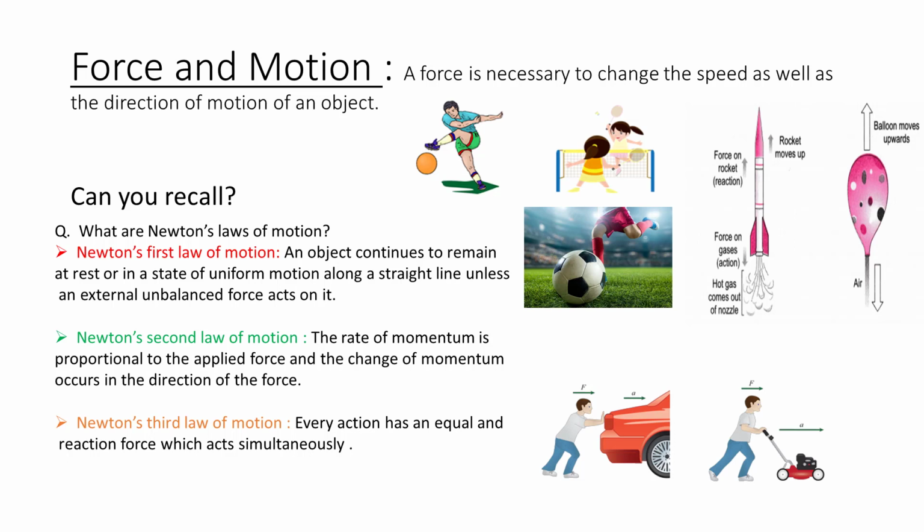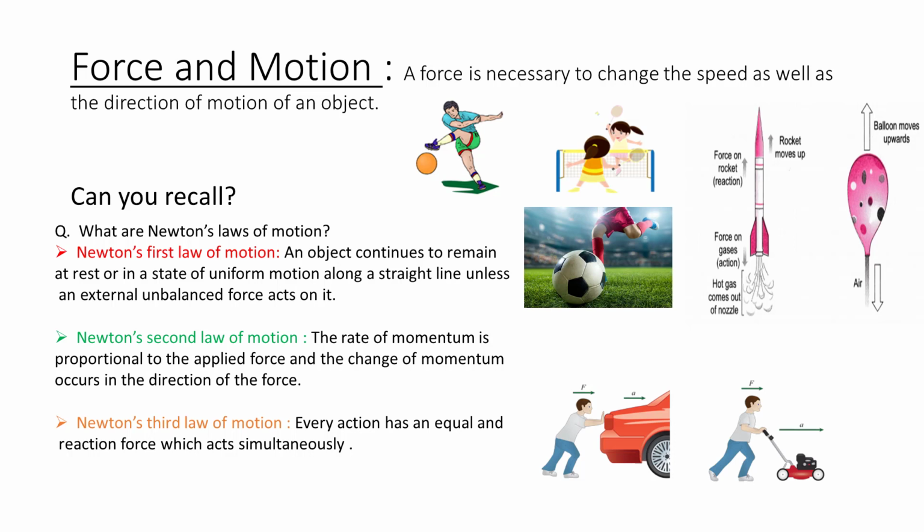Newton's second law of motion. The rate of change of momentum is proportional to the applied force and the change of momentum occurs in the direction of the force. For example, you can see in the diagram, a man is trying to push a car.